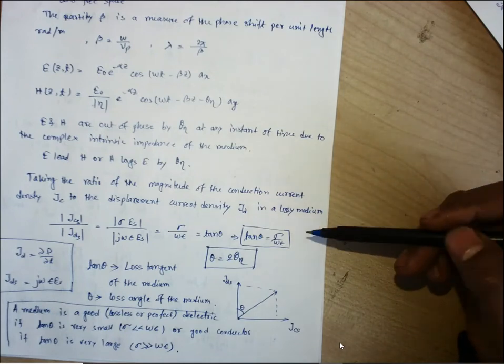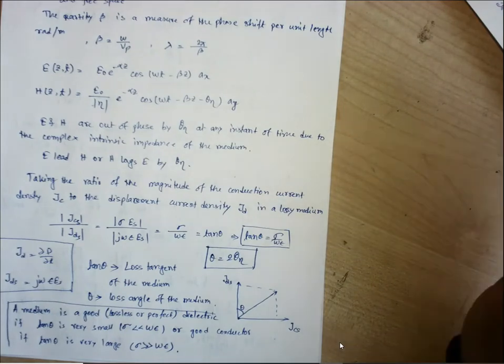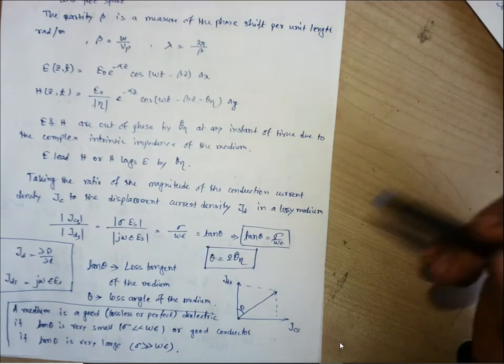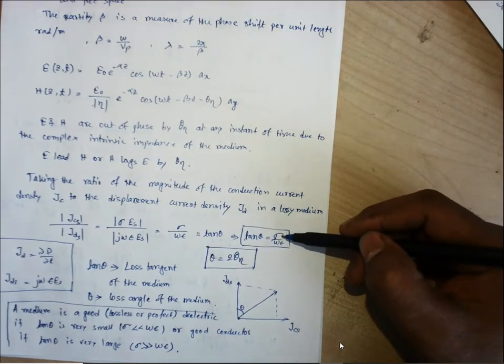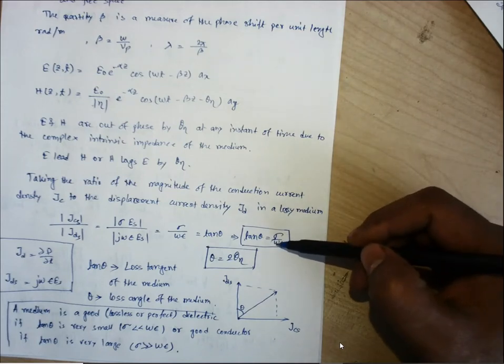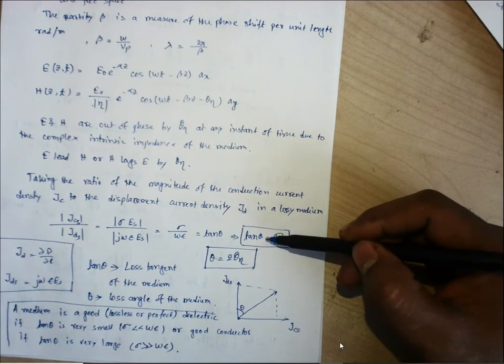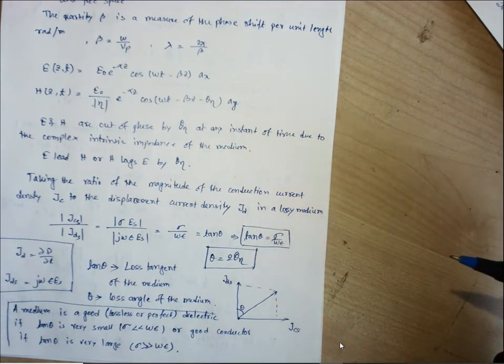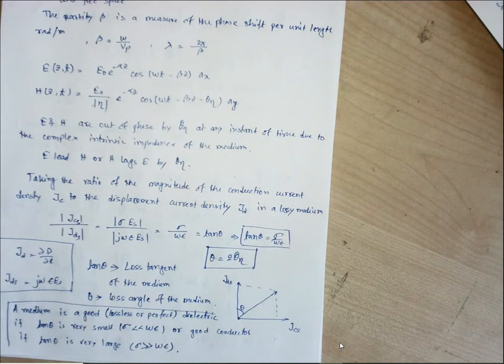So what we can say, for a particular medium, let us consider that omega, sigma and epsilon are fixed. If on that medium we are operating with a low frequency signal, the medium will act as a good conducting medium. That medium may be regarded as a good conductor.